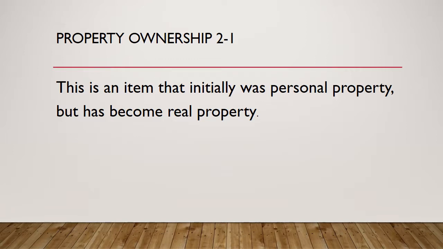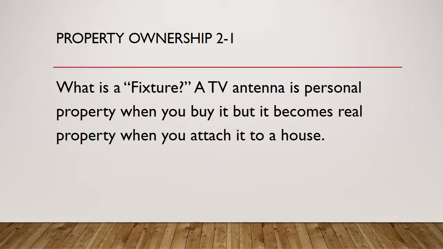Question 1. This is an item that initially was personal property but has become real property. What is a fixture? A TV antenna is personal property when you buy it at the store, but it becomes real property when you attach it to a house.